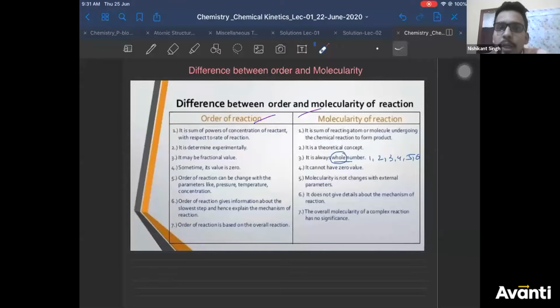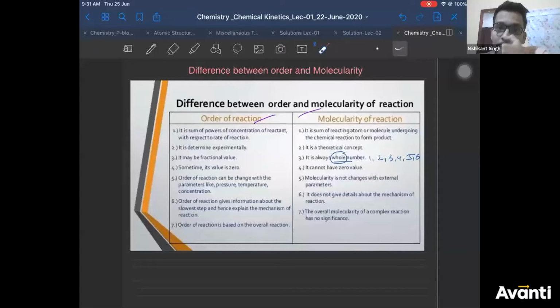Yes, Kayuri, it cannot be this thing, right? That half O2 you cannot say directly it is an elementary reaction. That depends upon the mechanism, right? So molecularity will be 1, 2, 3, 4, 5, 6, something like that. It cannot be fraction, it cannot be negative, it cannot be zero value. Fraction I'll check again, but as far as I remember, it cannot be fraction, right? Now let's move ahead. Yeah, any other further doubts in this, guys? Any other doubt in this?